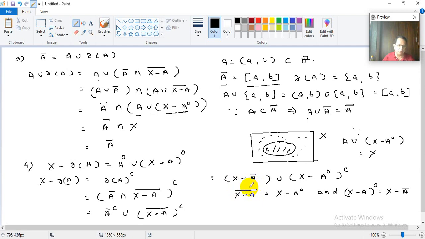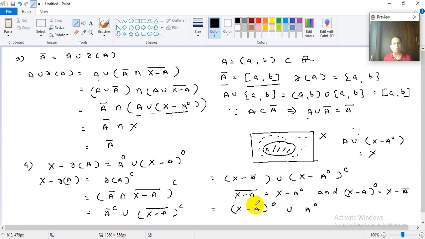When you club all these things together, what you get is X minus A interior union A interior. This is what we wanted to prove: A interior union X minus A interior. We can verify these results and it will be very easy to understand.